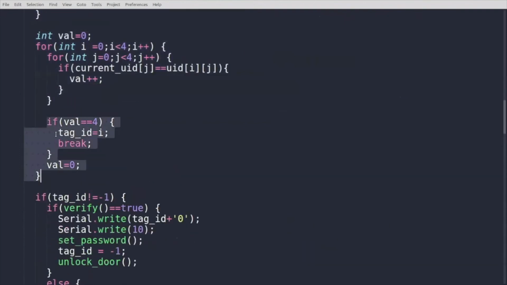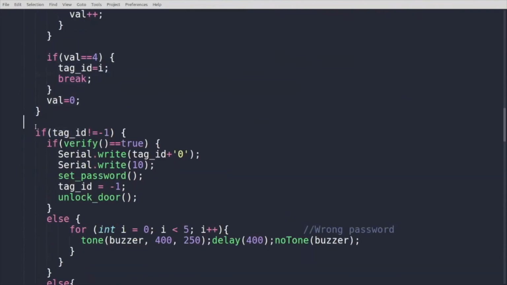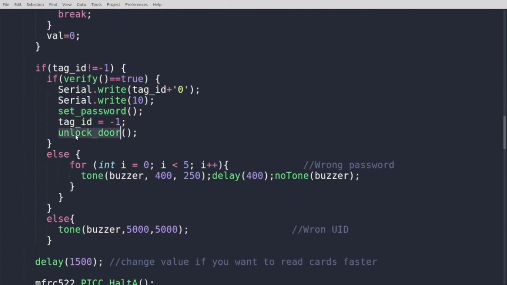Once it verifies the UID, it is going to run this function that is going to verify the password. So if that is also verified, it is going to use serial write and send the data to the Bolt IoT module. Once the data is sent, it is going to set a new password to the particular tag, and it is going to unlock the door.